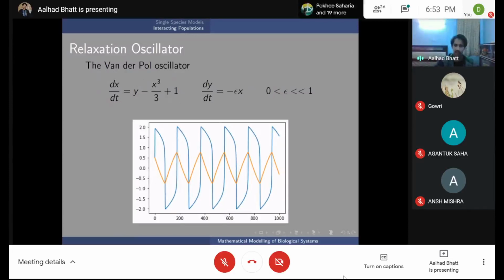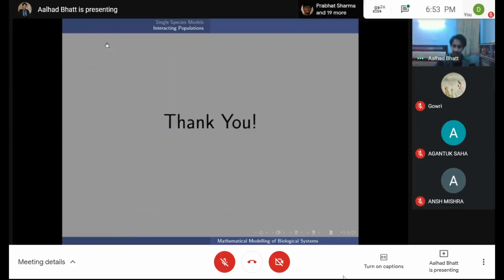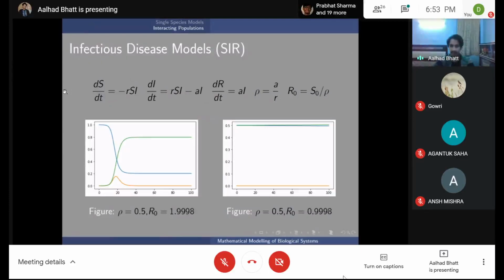So I think I am almost out of time, so I'm just quickly going to talk about disease spread. This is the most basic model, called the SIR. It makes a lot of assumptions. It assumes that once you get infected, you recover. S is the susceptible population, I is the infected population, the ones that have an infection, and R is the refractory population, which is: you had the infection, now you've recovered, and that's it. Now you're completely fine and you'll never get infected again, which is not something that happens with all diseases.